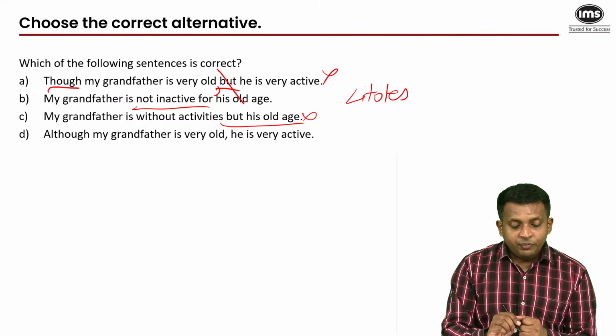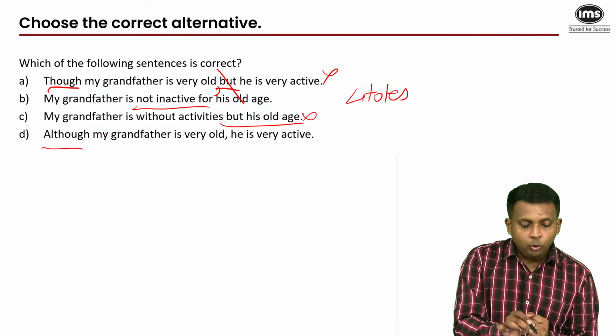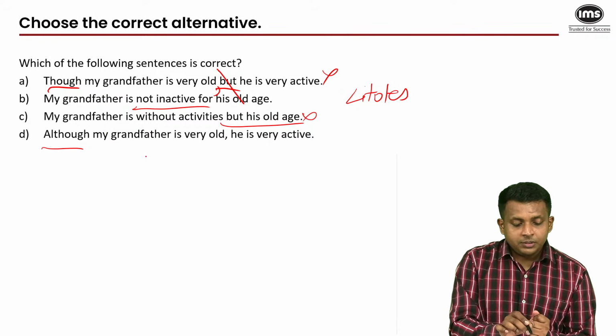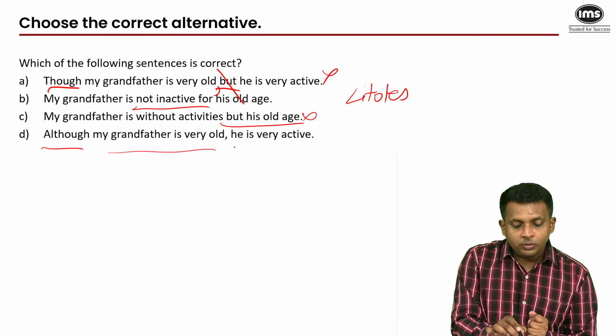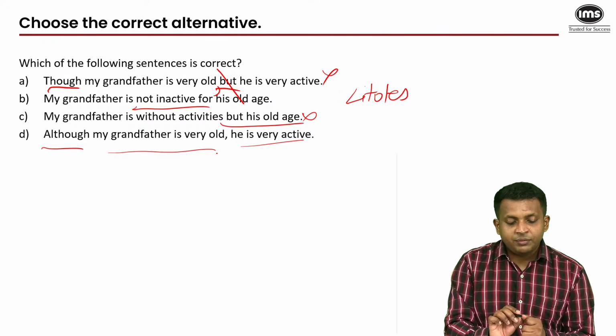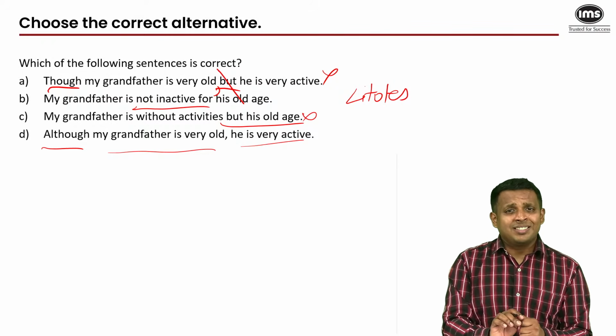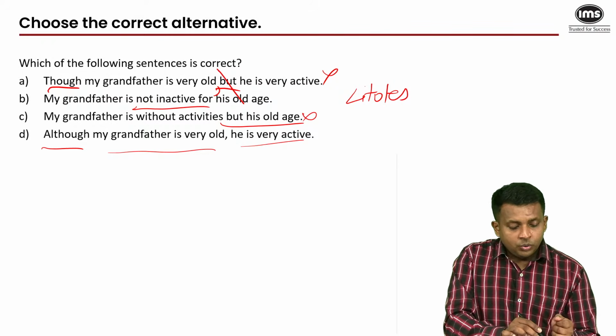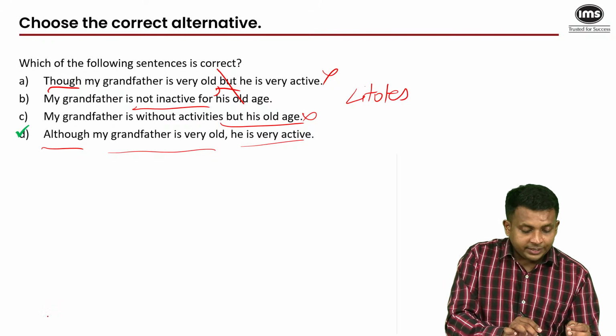Although my grandfather is very old, he is very active. Right. Although serves the purpose. This is your first clause. My grandfather is very old. This is your second clause. There is a comma. He is very active. Everything is in the right place. The sentence conveys its meaning properly. So our answer for this question type would be D. Yes, all the answers are correct.